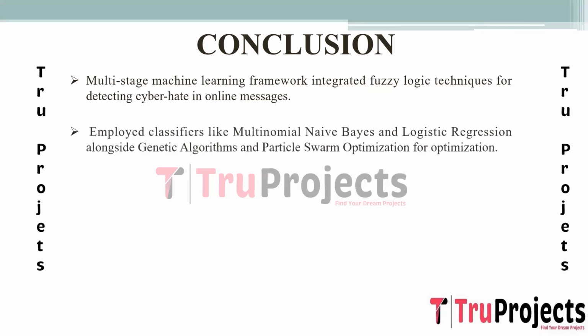This highlights the utilization of different classification algorithms like multinomial Naive Bayes and logistic regression, known for text classification tasks. Additionally, genetic algorithms and particle swarm optimization were applied to optimize the parameters or structures of these classifiers, aiming to improve their effectiveness in identifying cyber hate content.